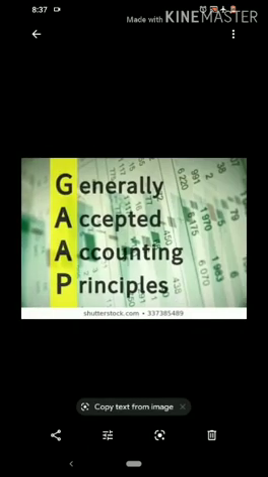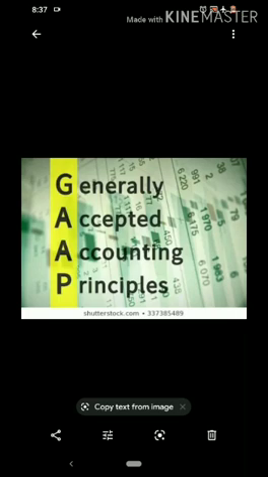Today I have brought the concept of accounting principles. These are also called generally accepted accounting principles. First of all, it is necessary to understand what is the meaning of accounting principles and why it is necessary to prepare accounting statements. So, generally accepted accounting principles are the basic guidelines that every accountant and every business enterprise have to follow while preparing the accounting statements.